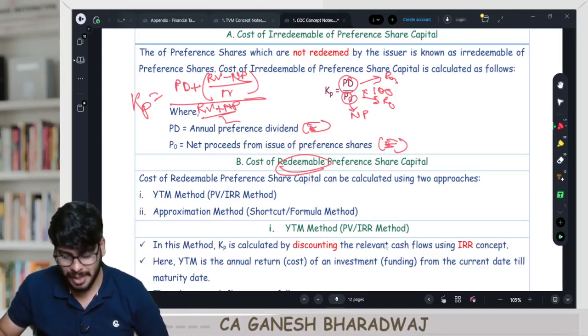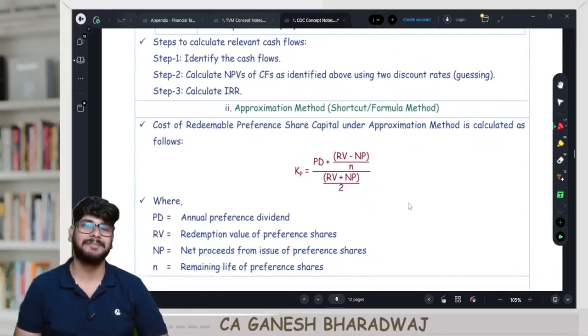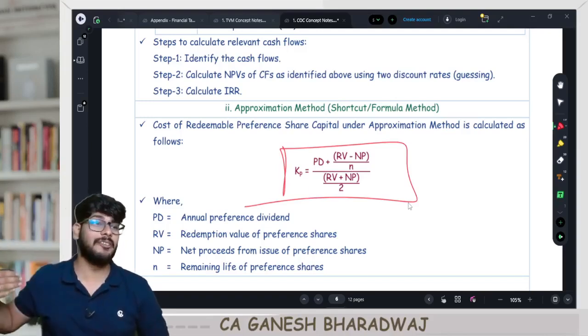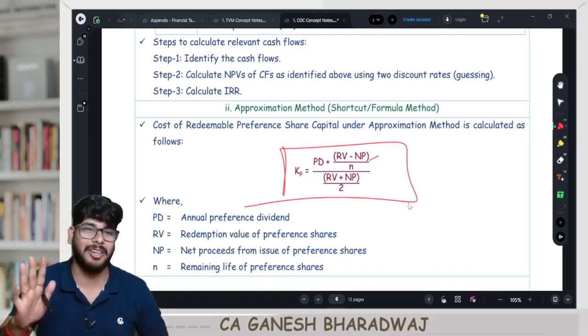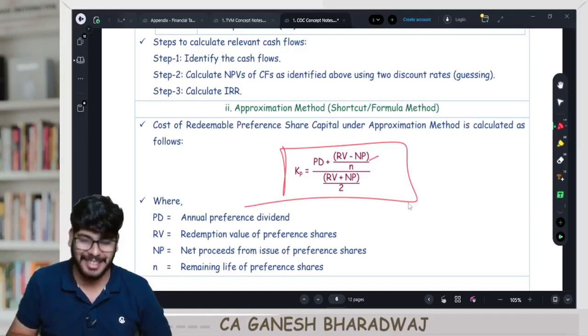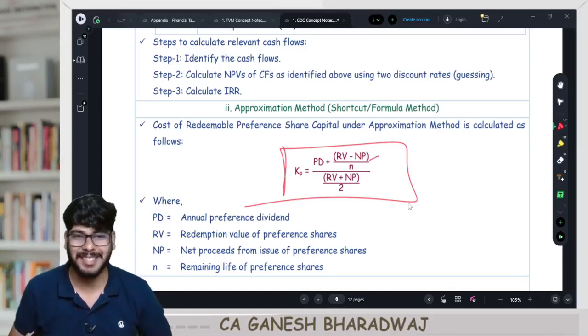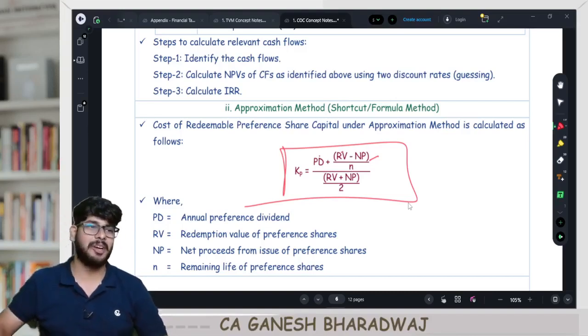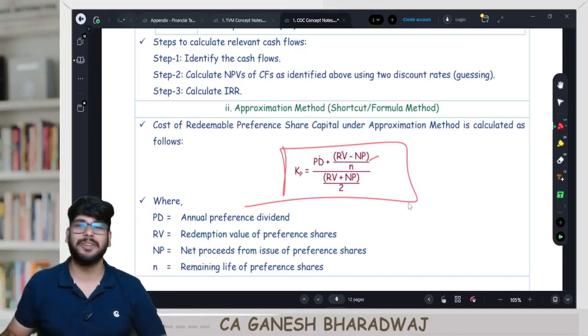As simple as that, very logical. Here you don't have an alternative, because nothing is tax deductible. So it is preference dividend plus RV minus NP by N, the whole divided by RV plus NP by 2. With that, KP itself is over.